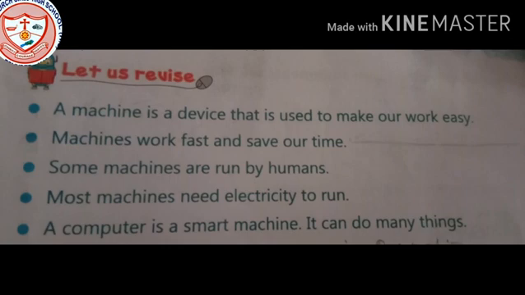Now I think it is clear what a machine is and why a computer is known as a smart machine. These were the points we learned briefly in our last video. This is our revision video. After clearing all types of doubts, now let us do some exercises related to this. Let us revise the question answers that we have already done, briefly and more precisely. So please do it well.